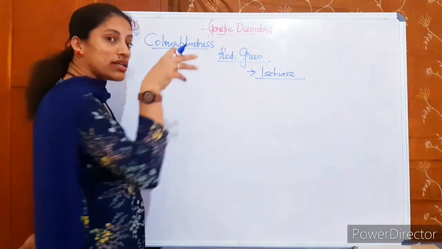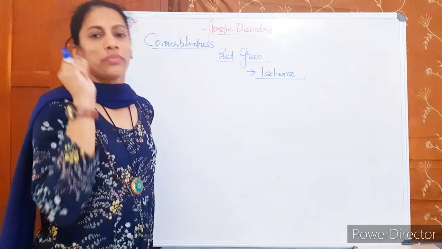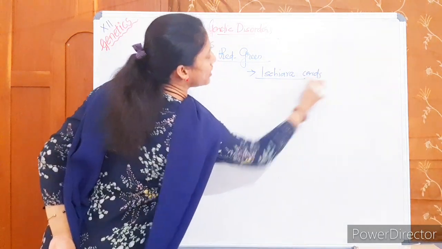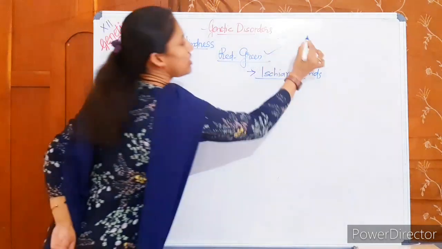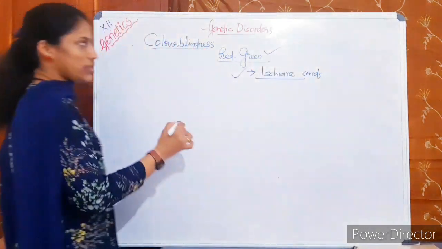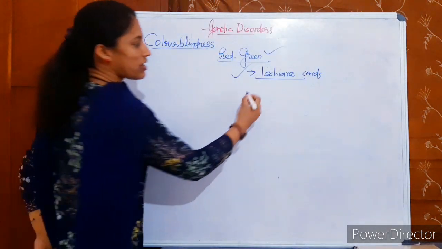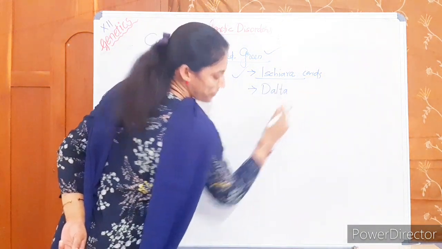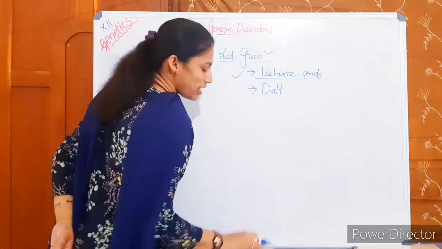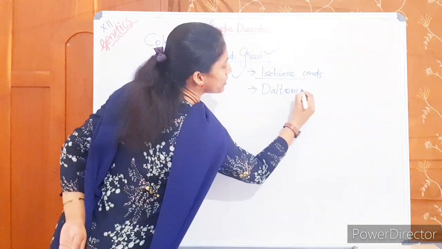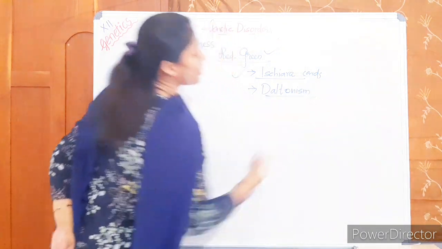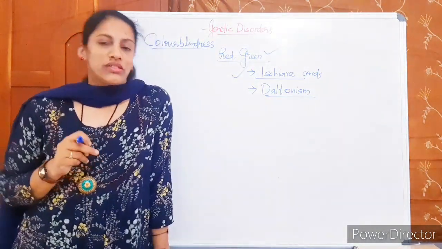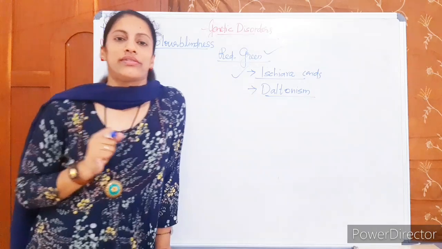That's the purpose of Ishihara cards. The disease is also known as Daltonism, because the scientist Dalton had this disease.